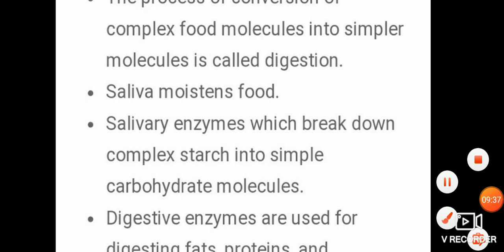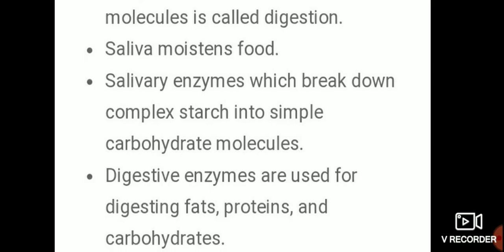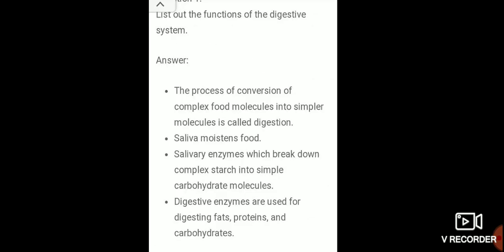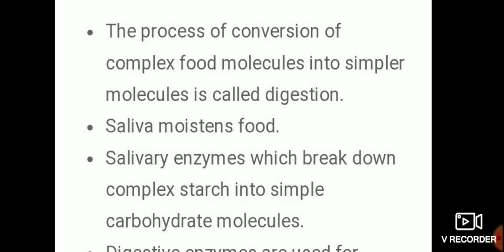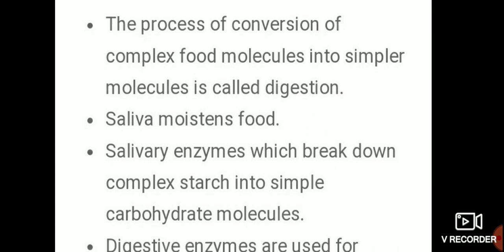Write this fast. Second function, saliva moistens food.